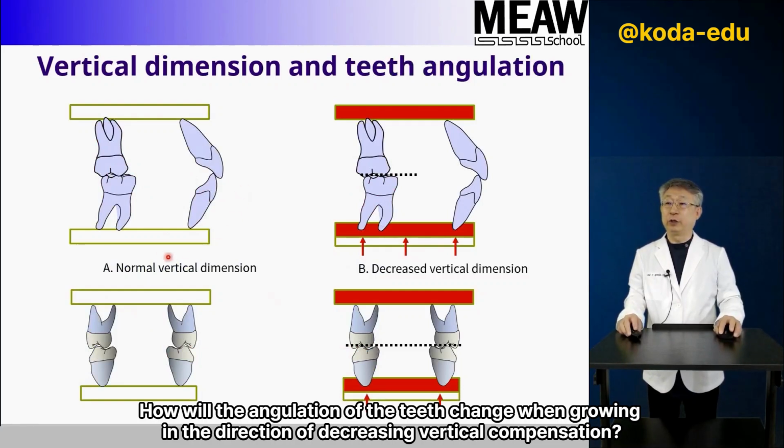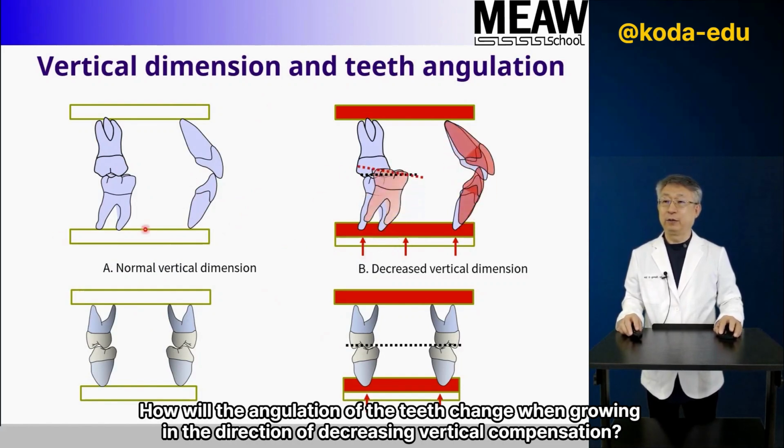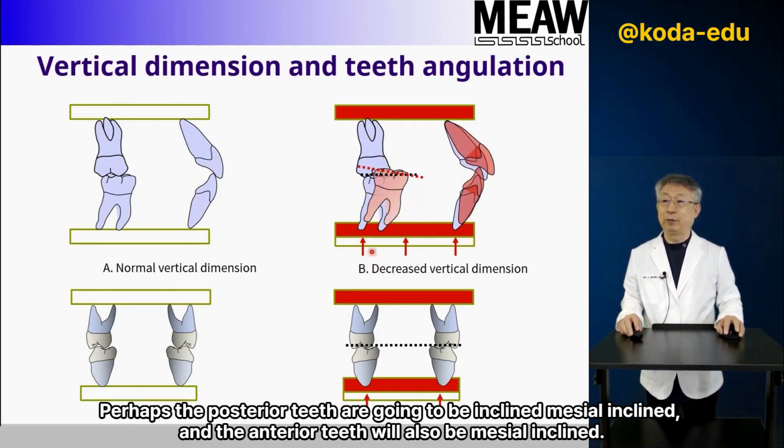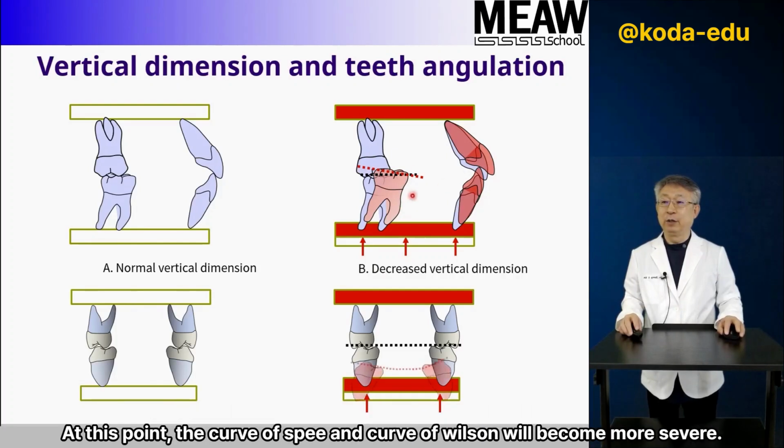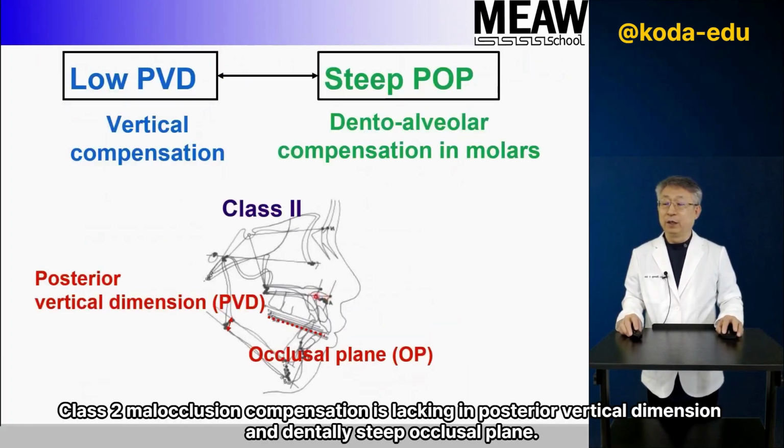How will the angulation of the teeth change when growing in the direction of decreasing vertical compensation? Perhaps the posterior teeth are going to be mesially inclined, and the anterior teeth will also be mesially inclined. At this point, the curve of Spee and curve of Wilson will become more severe. Class 2 malocclusion compensation is lacking in posterior vertical dimension and has a dentally steep occlusal plane.